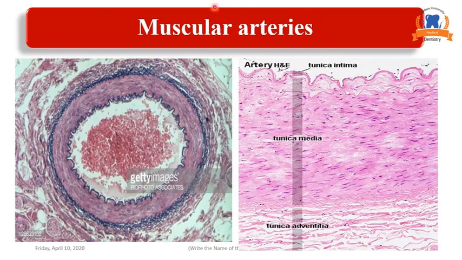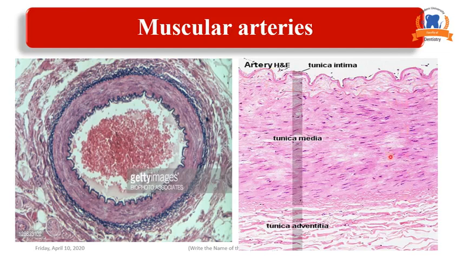We have here the muscular arteries. This is a transverse section in a muscular artery. We have tunica intima. Tunica intima is formed of endothelium, simple squamous epithelium. Under it, subendothelial connective tissue and internal elastic lamina.